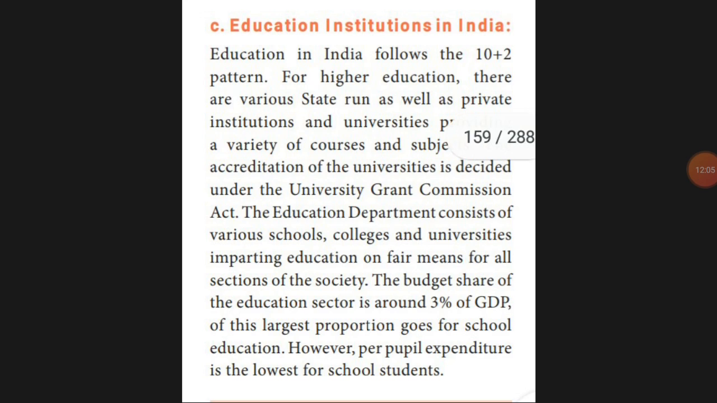Next we'll go for the education institutes in India. We have 10 plus 2, that means 10th standard plus 11th and 12th. That 10 plus 2 pattern only we are following. The education department consists of various schools, colleges, universities, everything comes under this. For education purposes, India allots 3% of GDP, the national income. That 3% of GDP is allotted for the education of people in the lower sector. Free education can be given to them.